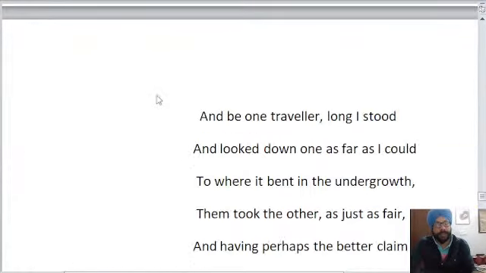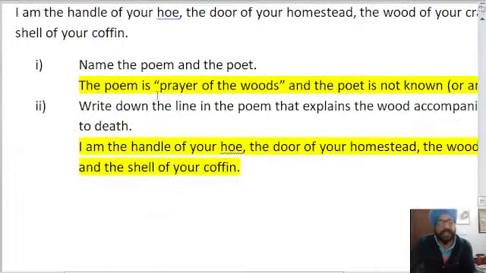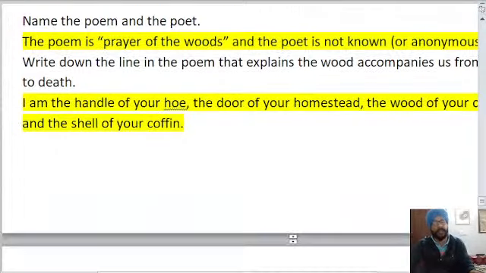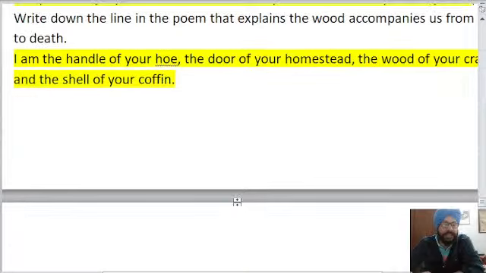Next is the Prayer of the Woods. Oh, the font size got changed again. Just excuse me. Name the poem and the poet. The poem is Prayer of the Woods and the poet is not known, or anonymous. So you can write the same.